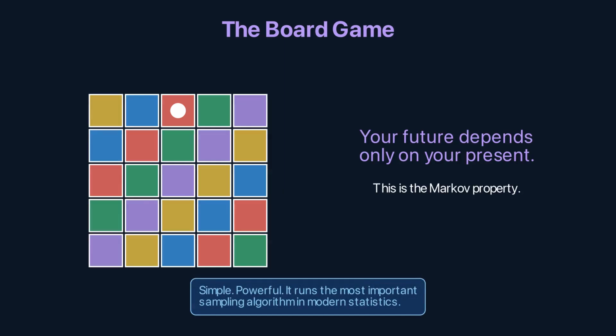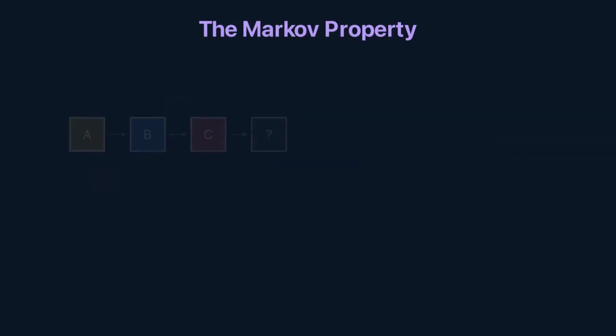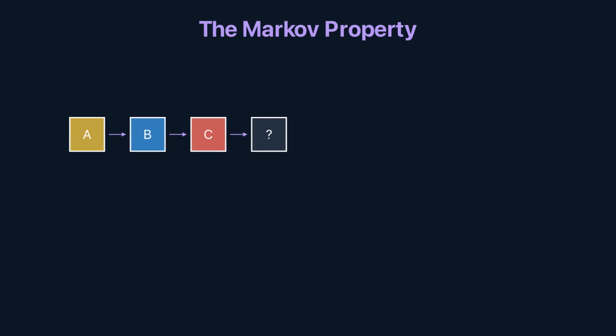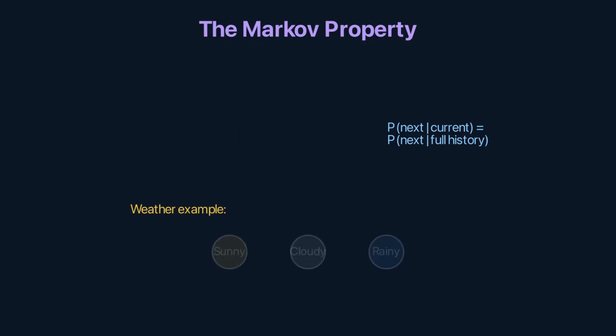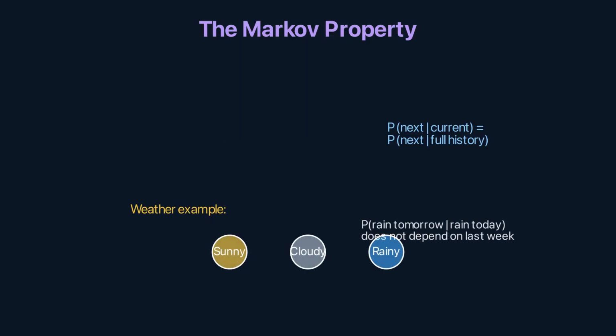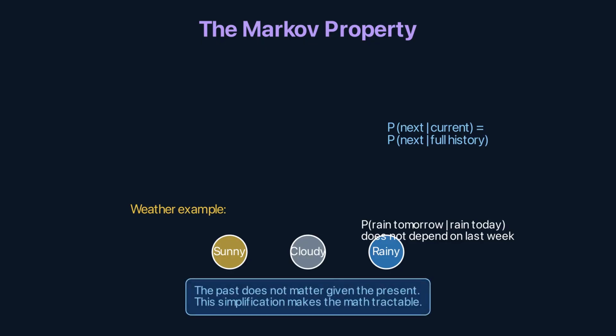Simple, powerful, and it runs the most important sampling algorithm in modern statistics. The Markov property means memoryless. The probability of moving to the next state depends only on the current state, not the history. Tomorrow's weather depends on today, sunny, cloudy or rainy, but not on last Tuesday. A molecule's next conformation depends on its current shape, not its folding history. This simplification, forgetting the past, makes the math tractable. Without it, you'd need to track every possible history, an exponentially growing problem.